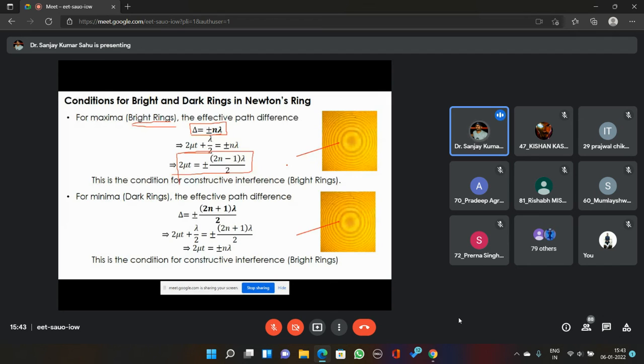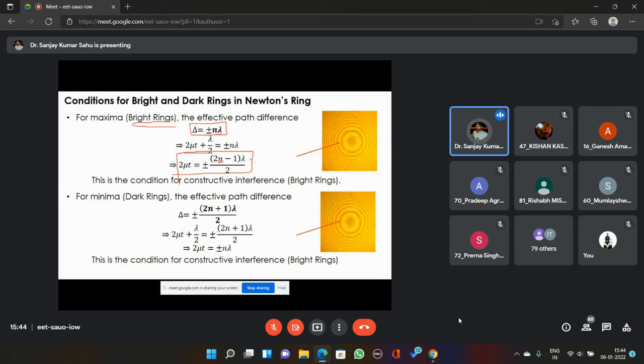For n equal to 1, this will be lambda by 2, that is 2 into 1 minus 1, lambda by 2.